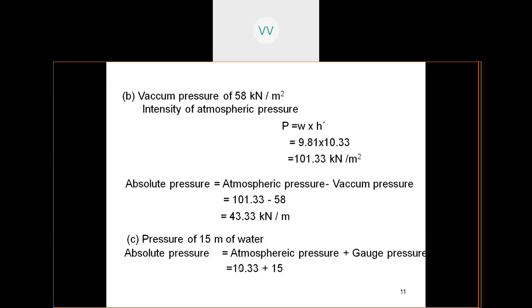So let us substitute 10.33, and the gauge pressure, for which we want the absolute pressure, is given in the question as 15 meters of water. So 10.33 plus 15, you have the result as, done students? Yes, 25.33 meters of water.